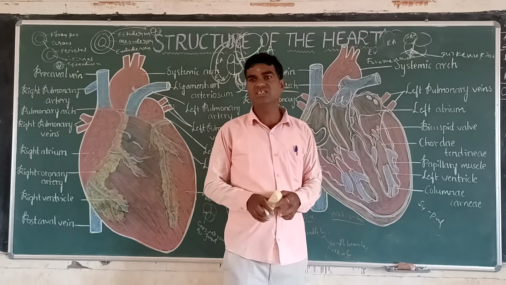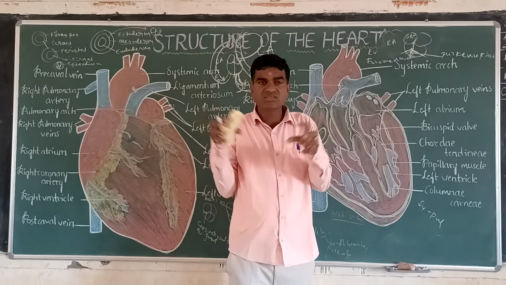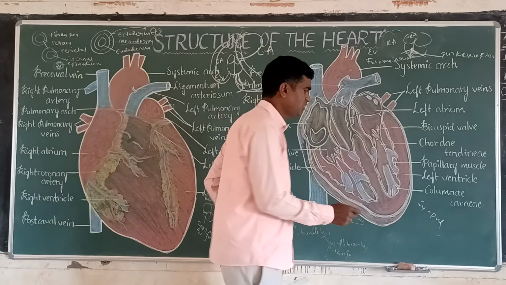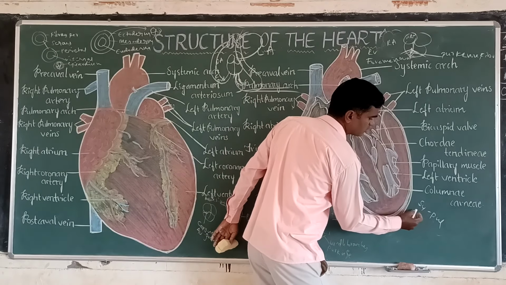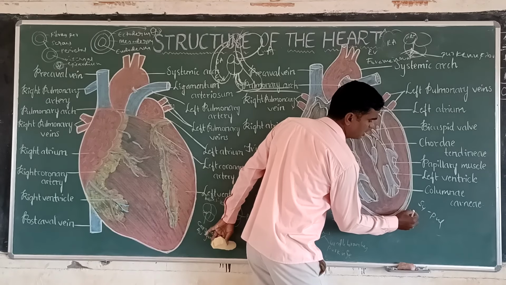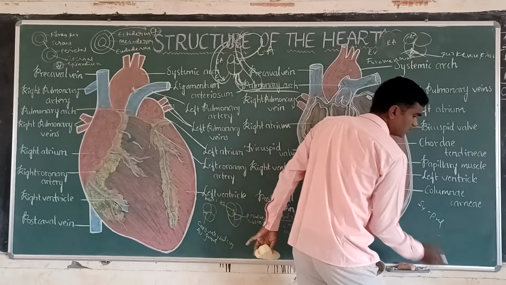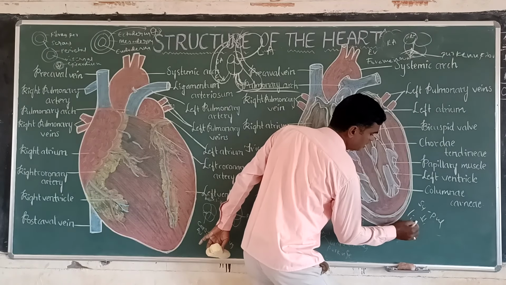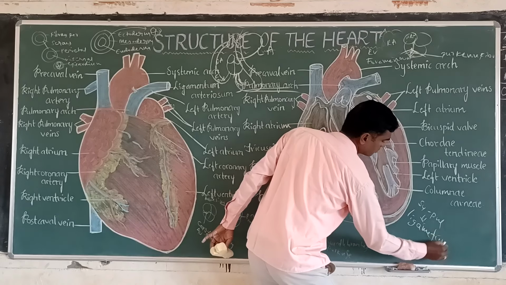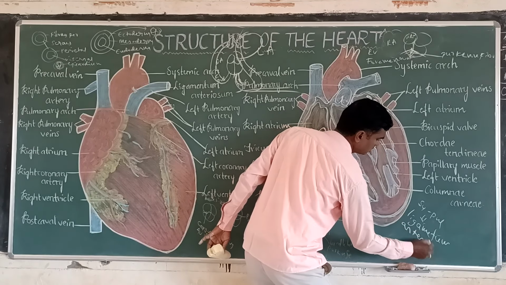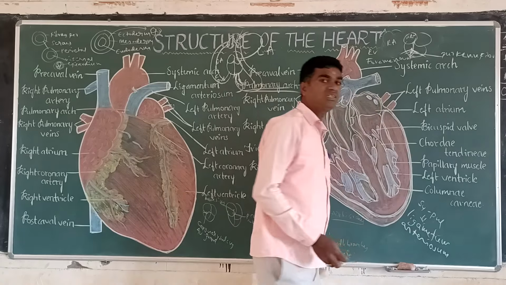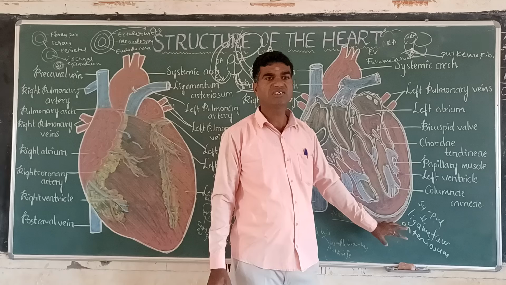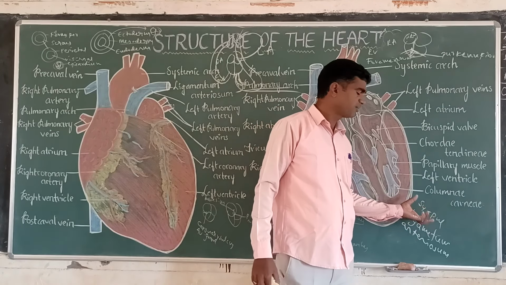Now, where the systemic arch and pulmonary arch connect, the region is called what? That connecting region is called the ligamentum arteriosum. Ligamentum arteriosum is the remnant of that ligament.